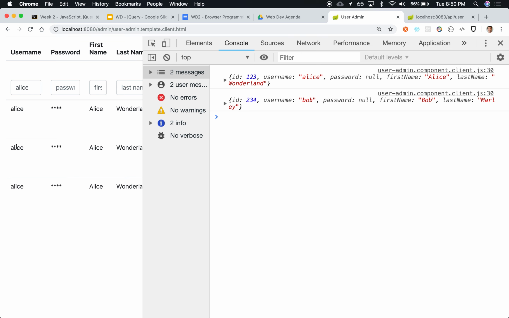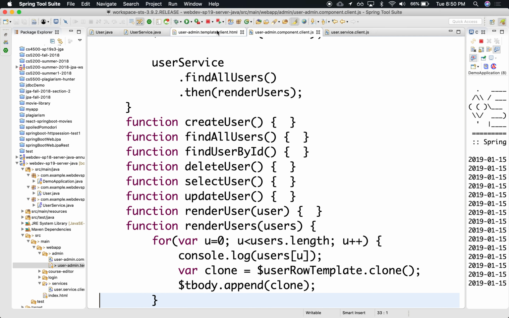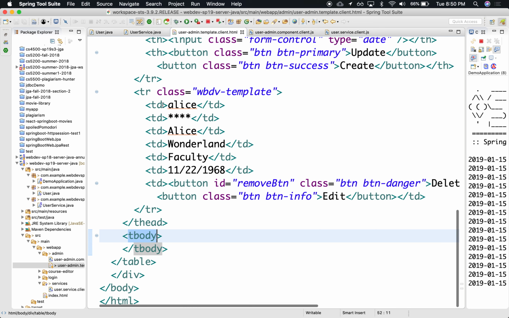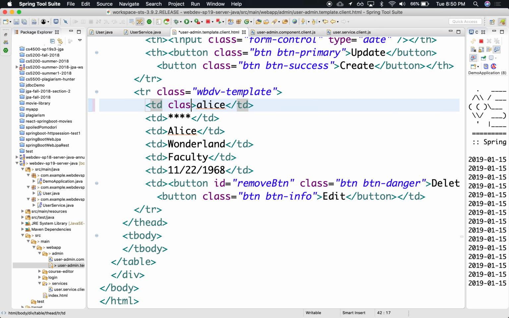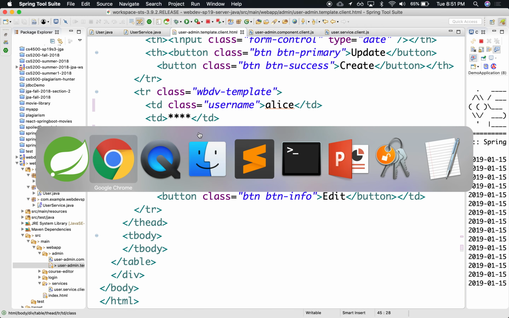But notice that it has data from the original DOM. We need to override that, right? We need to modify all those things. So that means that in the DOM, we need to change this username. We need to change this first name. We need to change this last name. Because we cloned it, we want to override all those values. So we can do that.